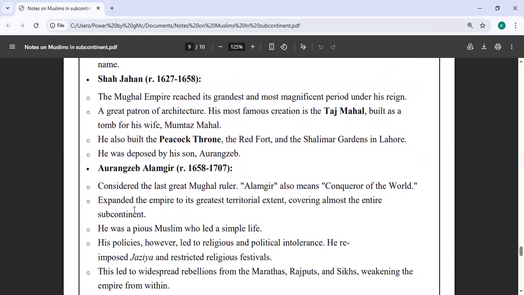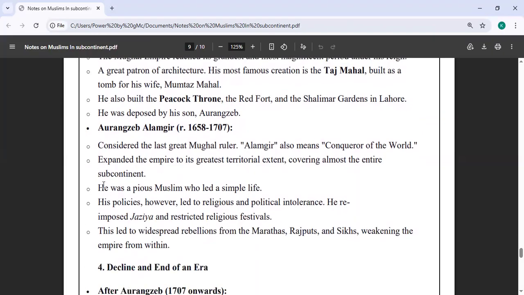Aurangzeb Alamgir, considered the last great Mughal ruler, was also known as conqueror of the world and expanded the empire to its greatest extent. He was a very religious kind of Muslim. His policies, however, led to religious and political intolerance. He reimposed the jizya on the non-Muslims and restricted religious festivals because he was very pious. This led to widespread rebellions from Marathas, Rajputs, and Sikhs.